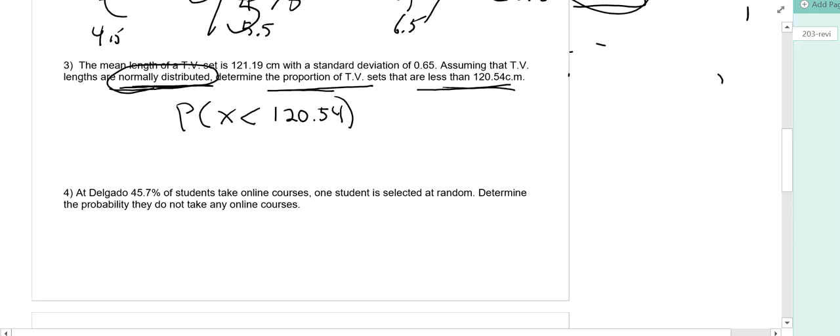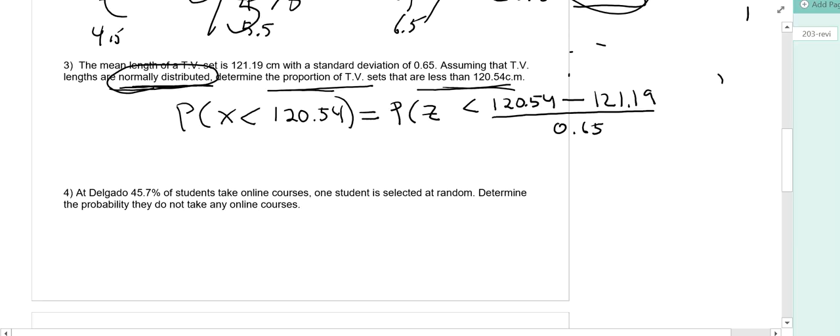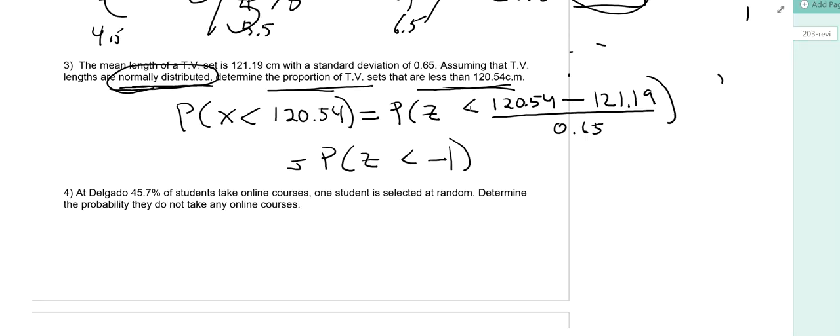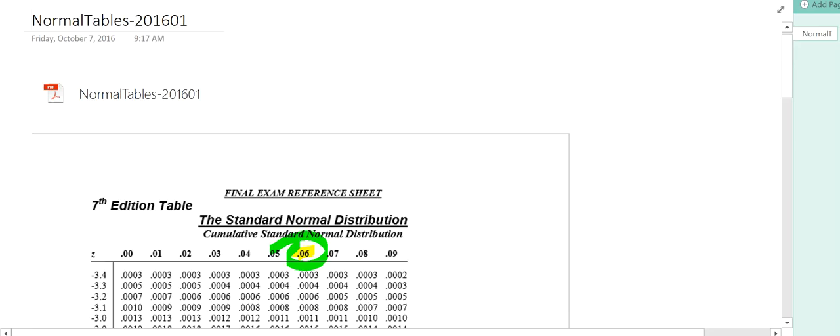We get to the table by subtracting the mean and dividing by the standard deviation. You can show yourself this is the probability that Z is less than -1. Z is less than minus 1. So if we go to the table, I got a normal table here, y'all.